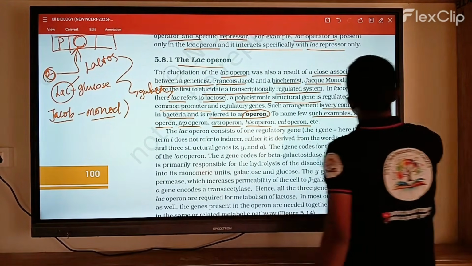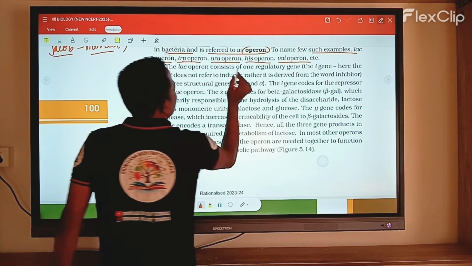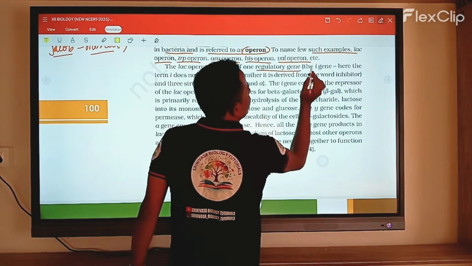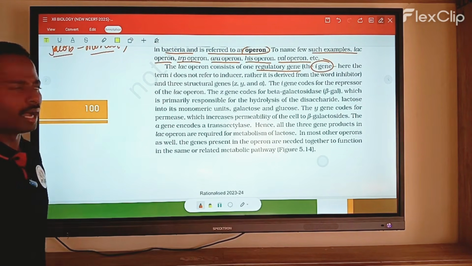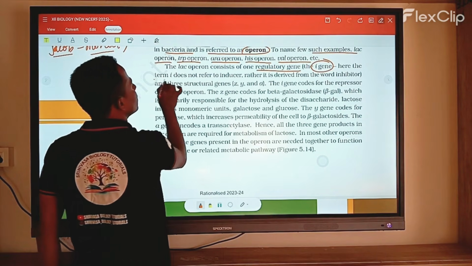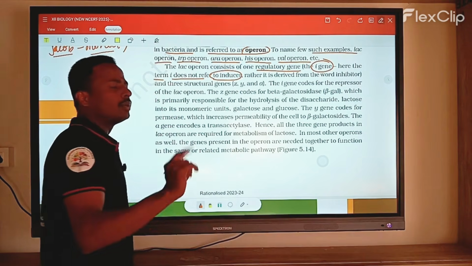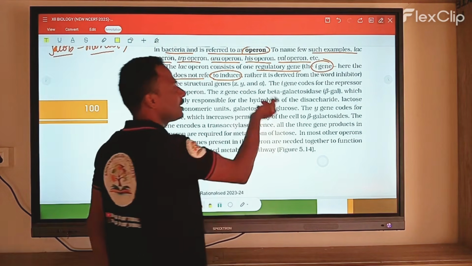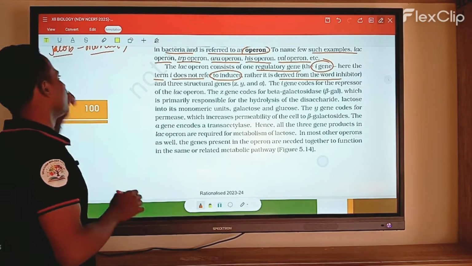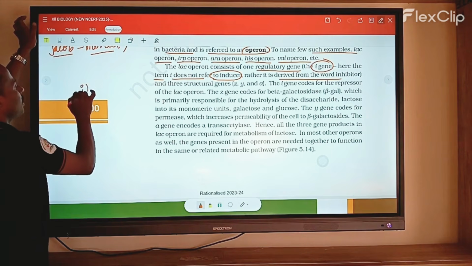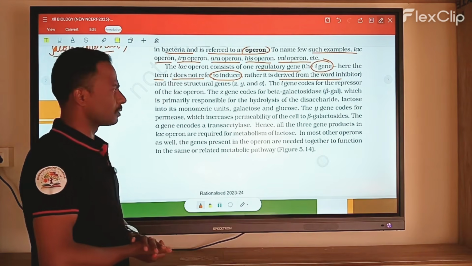The lac operon consists of one regulatory gene, that is the I gene. The regulatory gene present is the I gene. Here the term I does not refer to an inducer and is not referred to as any inducer. Rather, it is derived from inhibitor. So this I gene is mostly regulated by an inducer only.